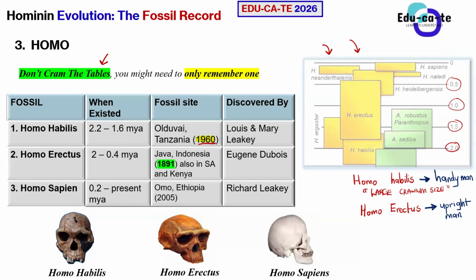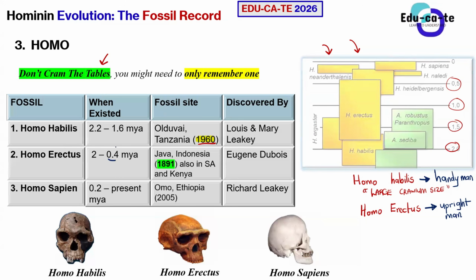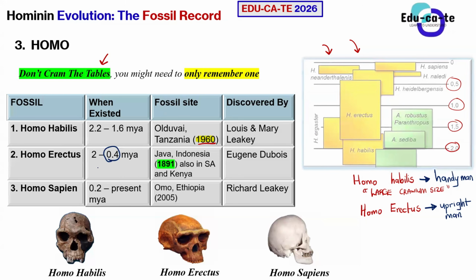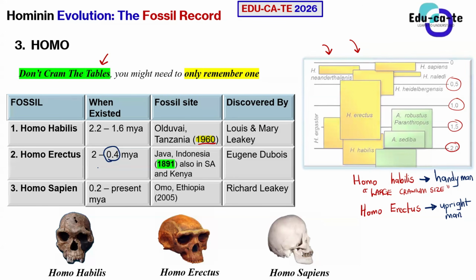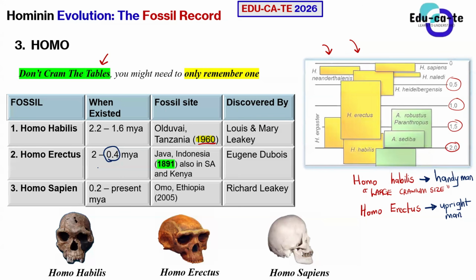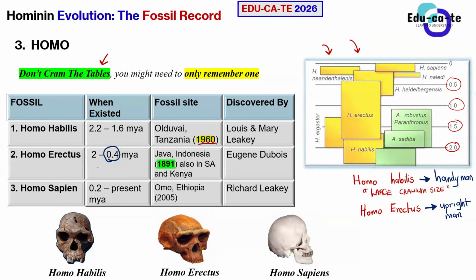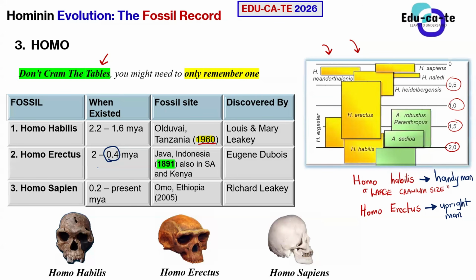So Homo erectus existed between 2 to 0.4 million years ago. Slowly but surely, you can see that this value is becoming smaller here. Now we are at 0.4 million years ago, we are talking about something like 400,000 years ago. So if we go back 400,000 years, maybe we could have found Homo erectus still living before it was extinct.